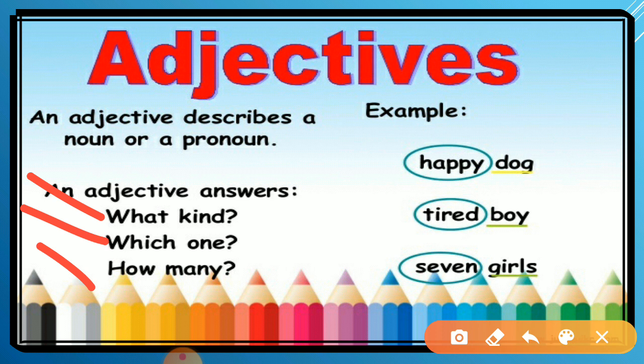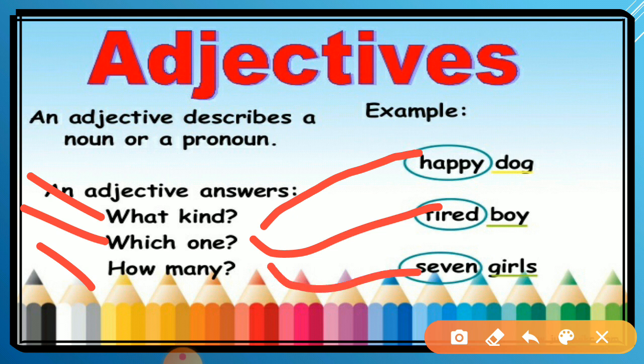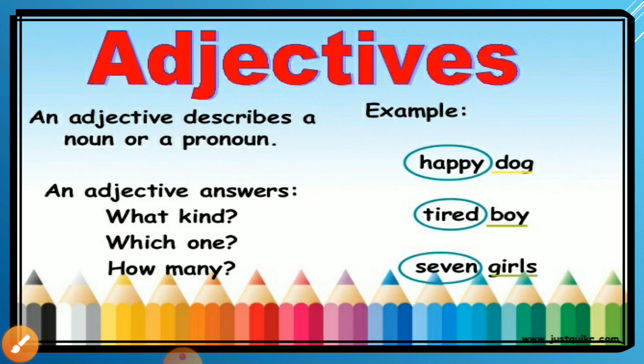Let us understand what kind: happy dog, sad dog. These are the kinds. Which one? That tired boy. The next one, how many? Seven girls. So an adjective answers what kind, which one, and how many. I hope you have understood. If you couldn't, then I will try to explain in another slide.